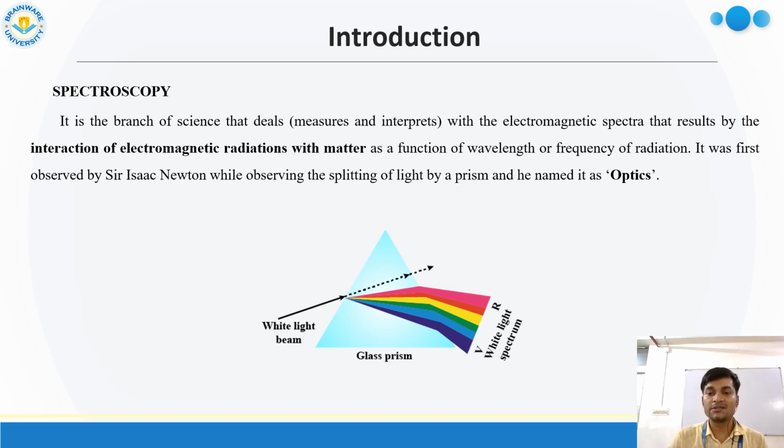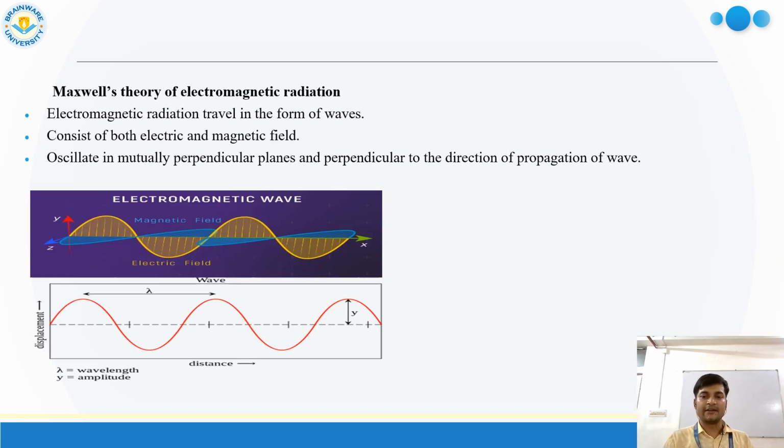What kind of product it is can be characterized by many processes, and one of them is spectroscopy. Here the famous scientist Maxwell first introduced electromagnetic radiation.